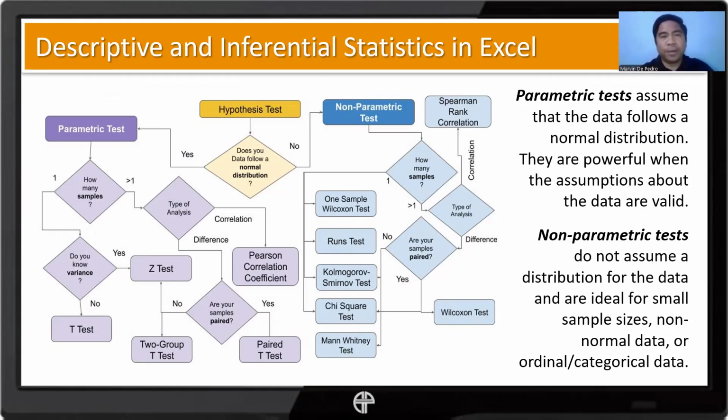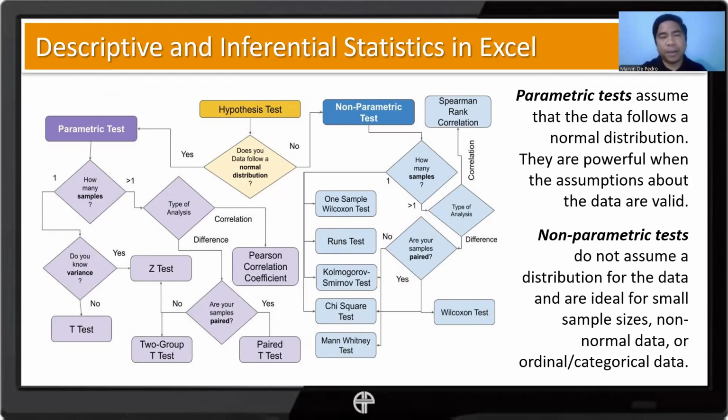So if our purpose is to compare and see if there's a significant difference, then we check first, are your samples paired or not? Meaning, is it a before and after? If it's a before and after type of scenario, meaning we are getting data from exactly the same set of respondents, especially for academic purposes, we have the same students being tested, then we use a paired t-test.